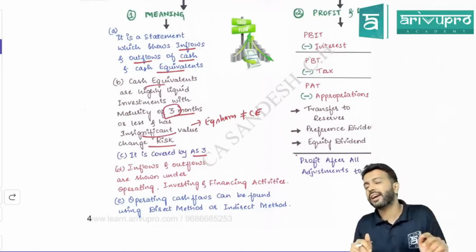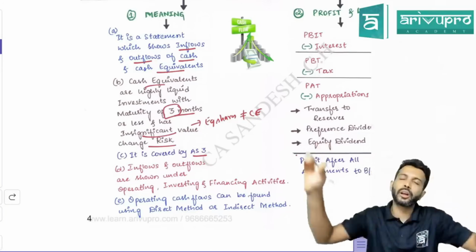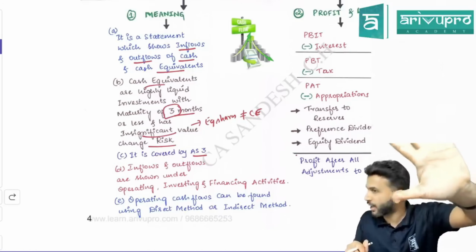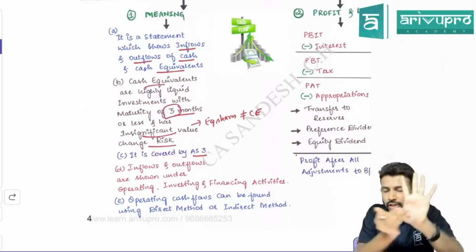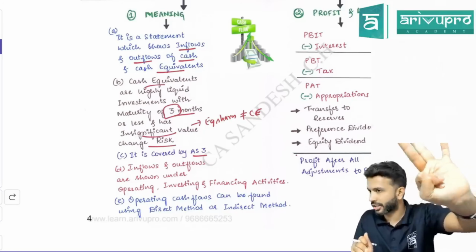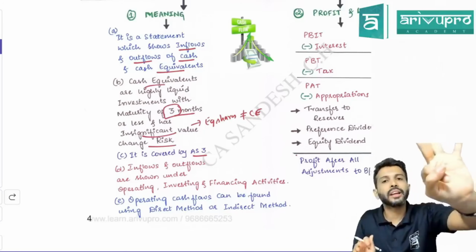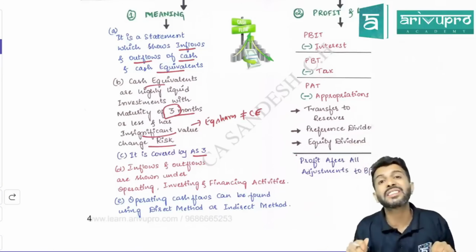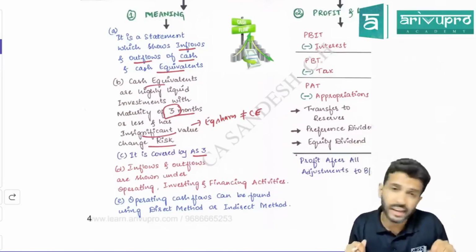Then some examples of financing activity: where and how can a company raise finance? One, by issuing equity shares. If you can issue equity shares, you can also buy back equity shares. Both are financing activity. Then issue of preference shares. If you can issue preference shares, you can also redeem or cancel preference shares. That is also financing activity.